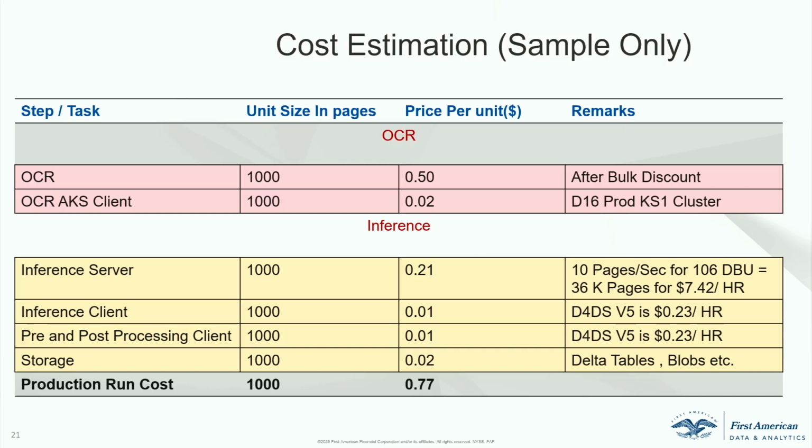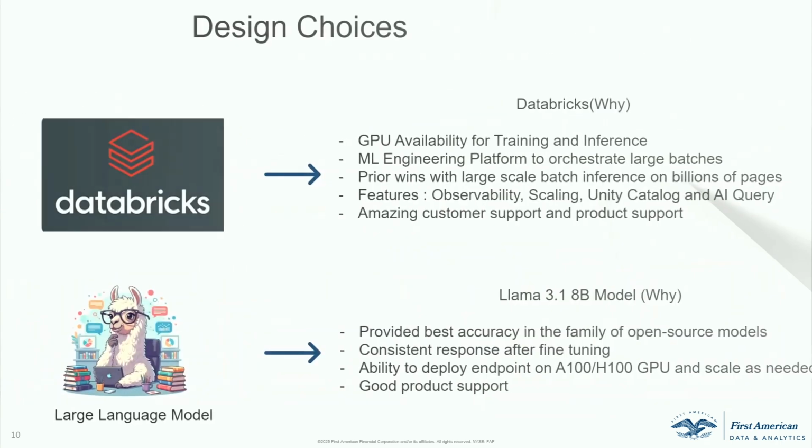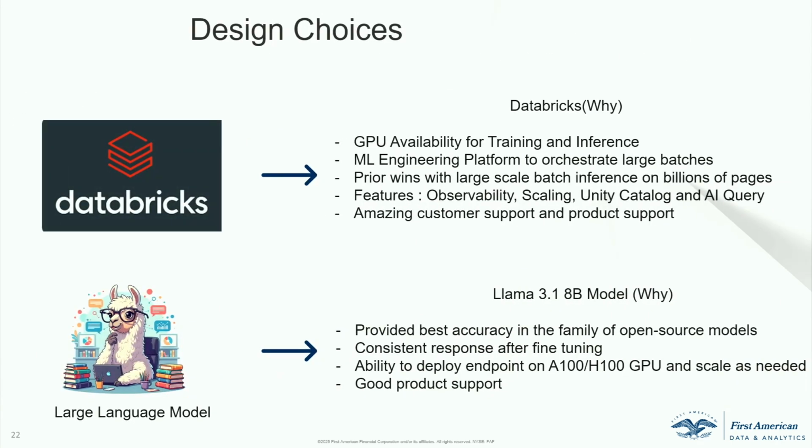Now, we had the training data, we had the cost estimate, right? So we then figured out what platform to choose, right? And the primary reason, Databricks was an obvious choice for us, primarily because when you run large-scale inference, the GPU availability for running large language models is paramount, right?